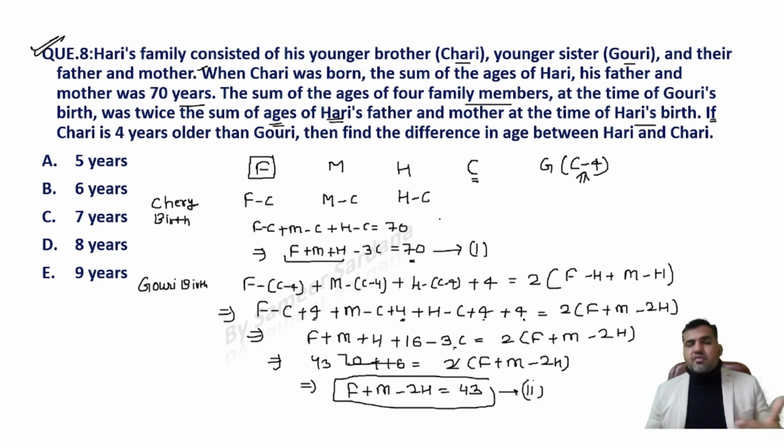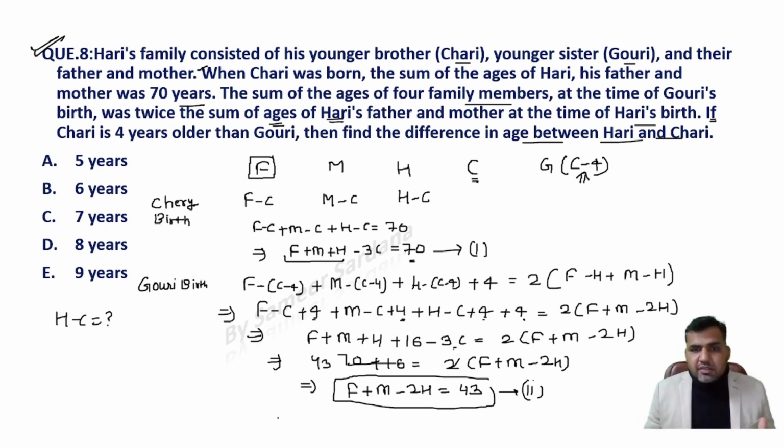Now what I'm supposed to find out is the difference in the age between the Harry and Cherry. So H minus C is what I need to find out. So basically what I need is a relationship between H and C. You see that here I have a relationship between F and M. F plus M is 43 plus 2H. Right, so can I straight away use F plus M value over here? I'll get a relationship between H and C, and this is what my purpose is.